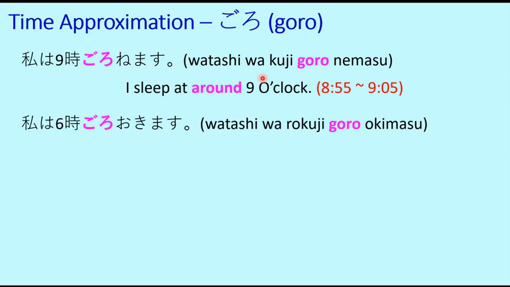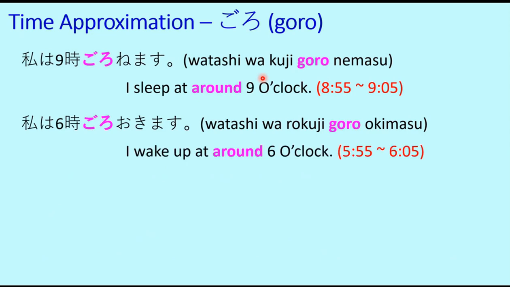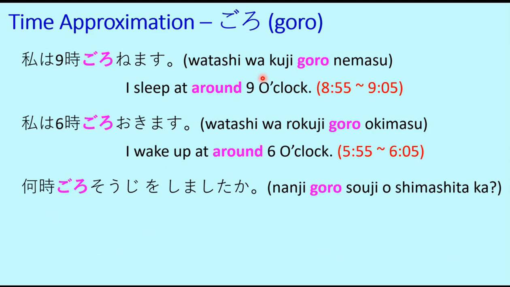Watashi wa rokuji goro okimasu. That is, I wake up at around 6 o'clock. Watashi wa rokuji ni okimasu. That will be I wake up at 6 o'clock. I wake up at 6 o'clock is watashi wa rokuji ni okimasu, which we learned earlier. And today we are learning about around. So watashi wa rokuji goro okimasu. I wake up at around 6 o'clock.